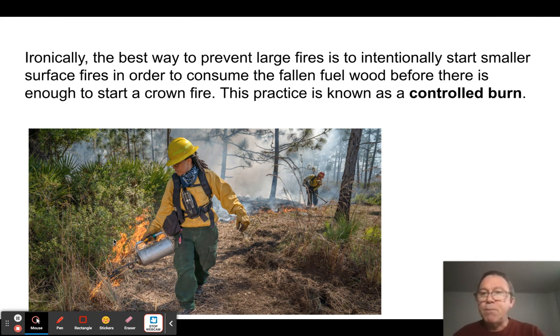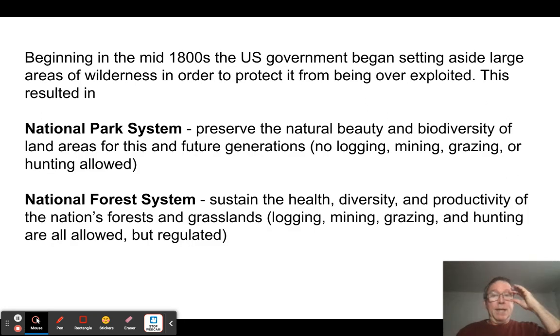And what these fires will do is they'll burn out all this stuff here, and they'll get rid of a lot of the fuel wood that would have fallen off the trees and from dead bushes, and then that controlled burn keeps the forest healthy. Essentially, we're doing what nature would do, but we're doing it when we know it's unlikely to grow out of control. Nature doesn't do that, obviously, but because we have less forest around to do that, it's one way of managing it.